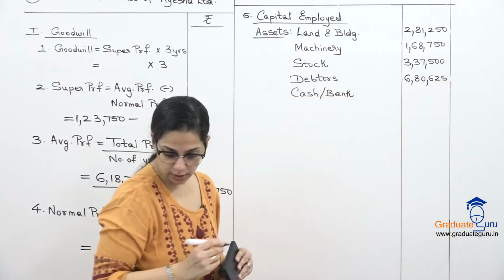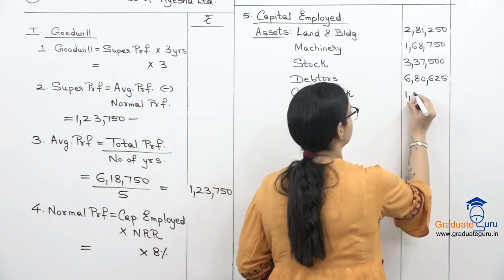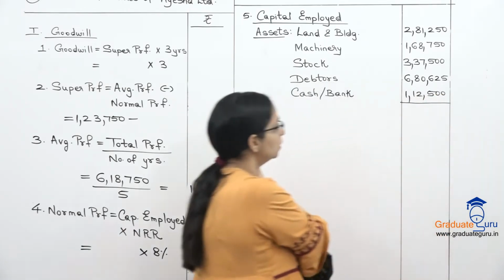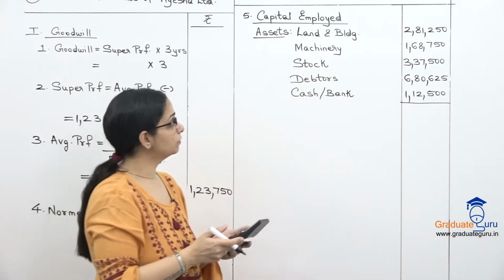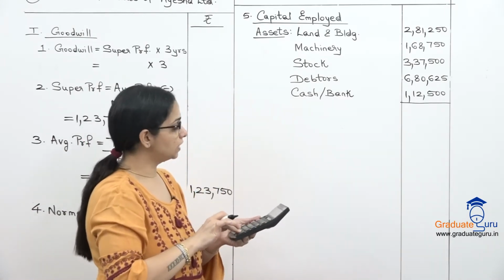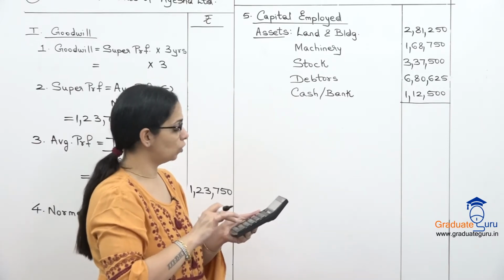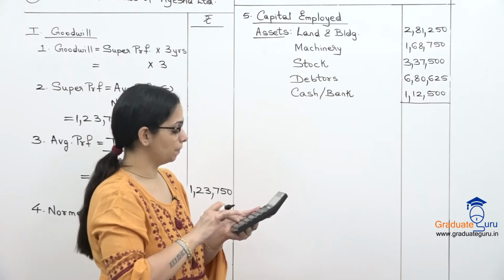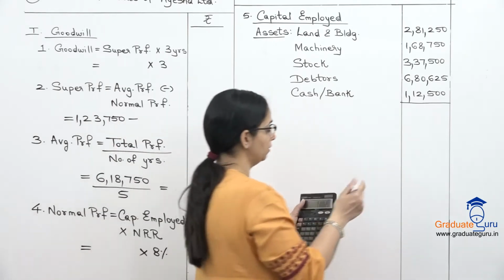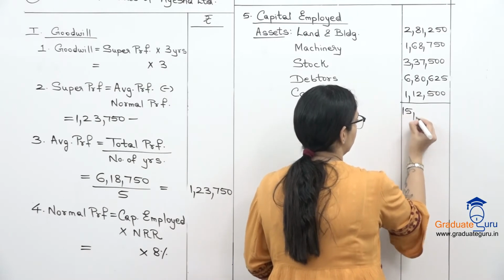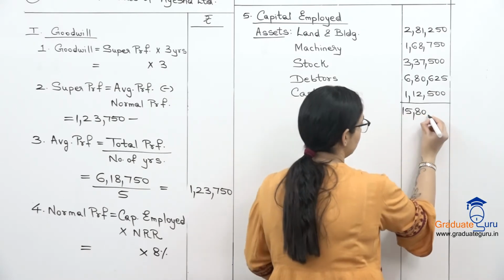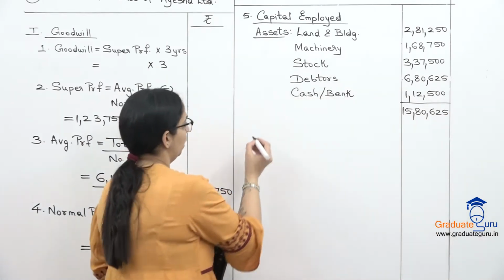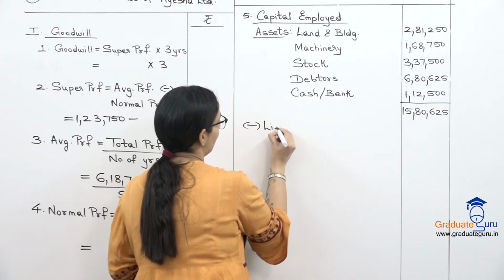And our cash bank is 112,500. So let's take our total of all the assets: 281,250, 168,750, 337,500, 680,625 and 112,500. We have 15,80,625. From this, I will subtract liabilities.